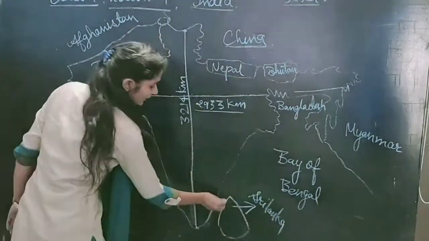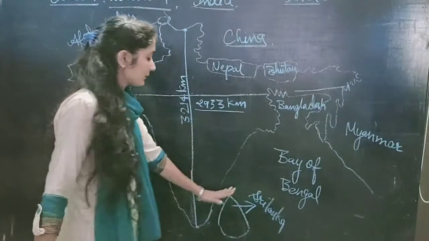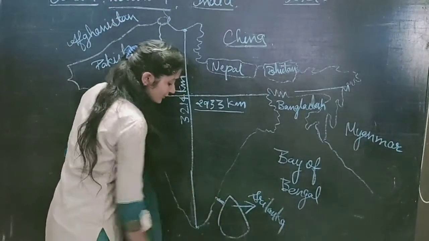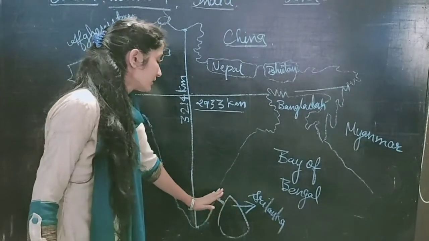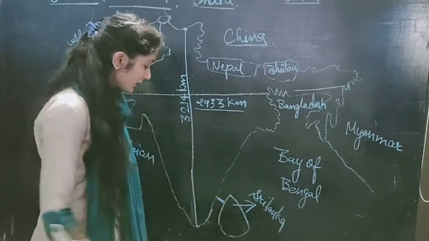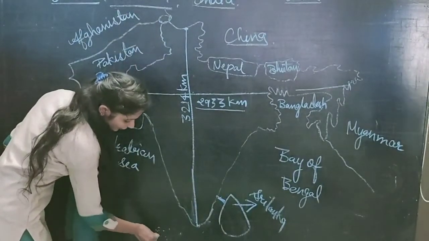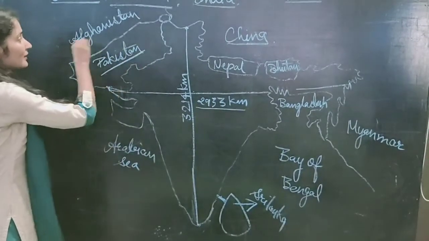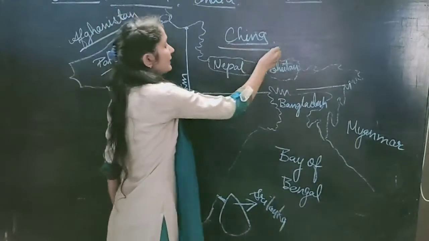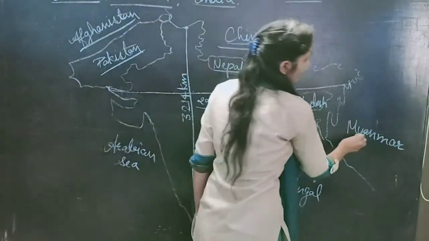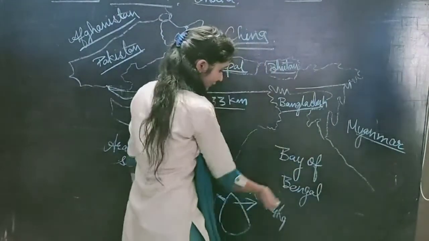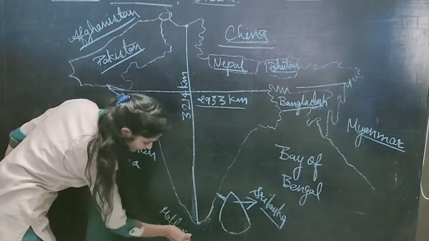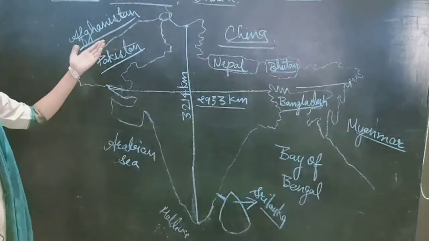It's separated by a line, a natural boundary. That means one water body comes between, the Bay of Bengal. There is also a narrow strait that divides India from Sri Lanka. And here one neighboring country also, it's the Maldives. Understood? Neighboring countries are clear: Pakistan, Afghanistan, China, Nepal, Bhutan, Myanmar, Bangladesh and Sri Lanka, and here Maldives. It's also a neighboring country.